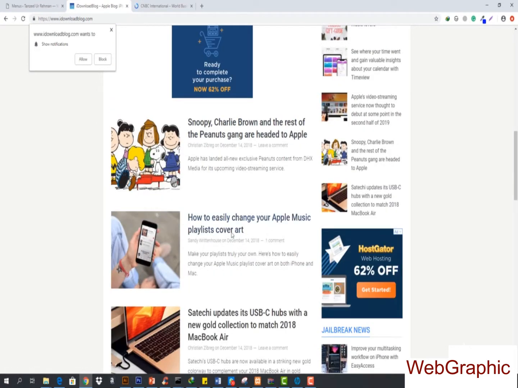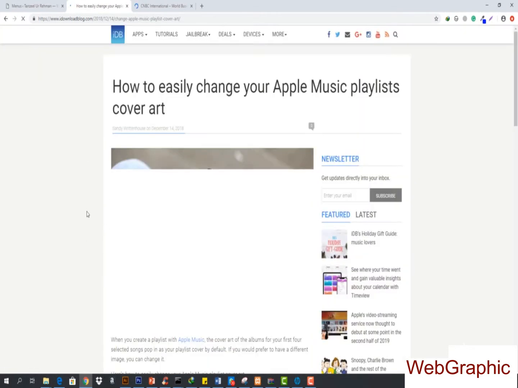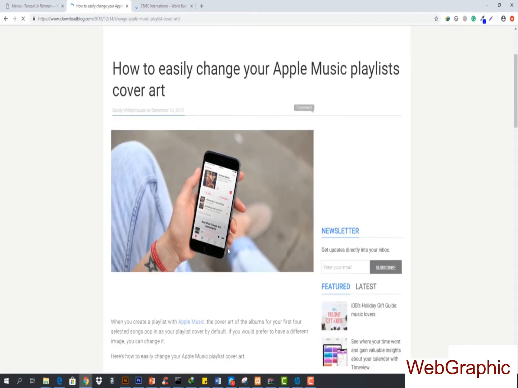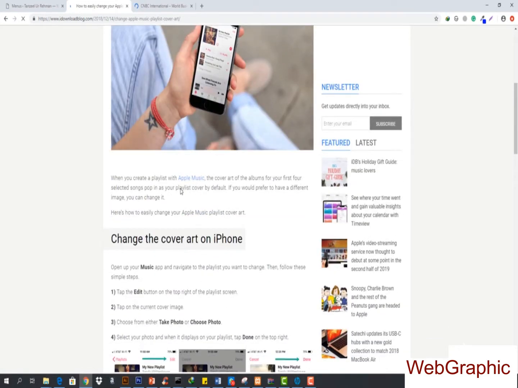We go down, and you can see this one is how to easily change your Apple Music playlist cover art. This post is written by Sandy, and it was on December 14, 2018, and it has one comment. If I go ahead and read it up, you can see it's written by Sandy, and it has also got one comment. The full article is just right here.